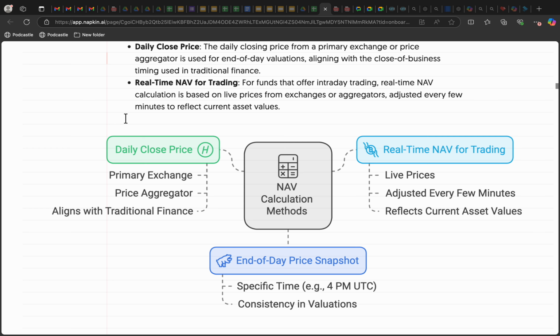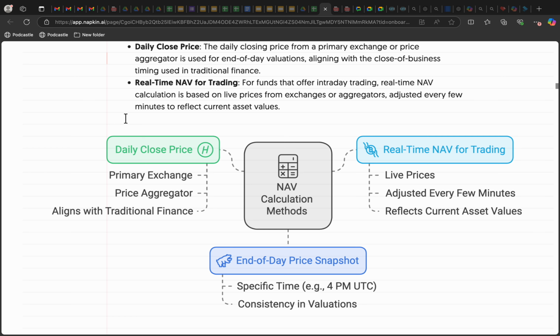Then the third method is real time NAV for trading. So for funds that offer intraday trading, real time NAV calculation is based on live prices from exchanges or aggregators, adjusted every few minutes to reflect current asset value. So these are basically the methods. It depends on the requirement of that particular fund and even sometimes regulations as well. So there are NAV calculation methods.